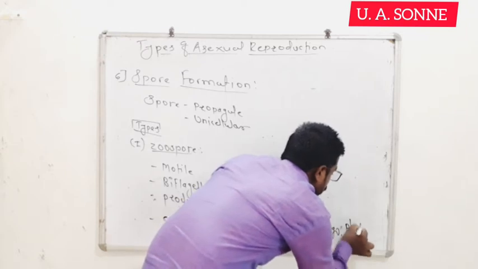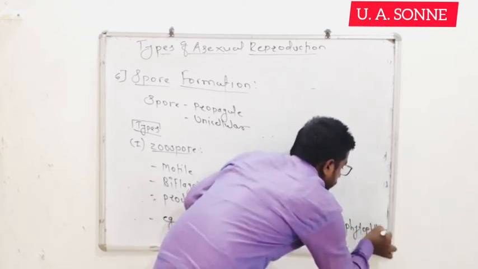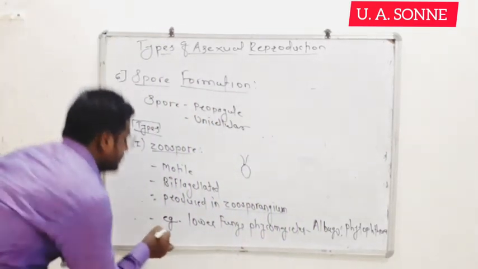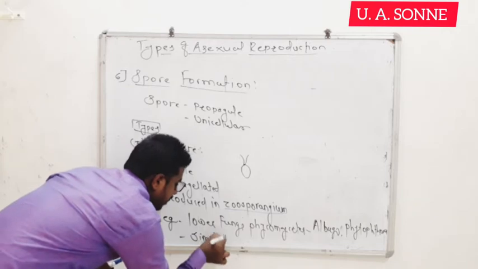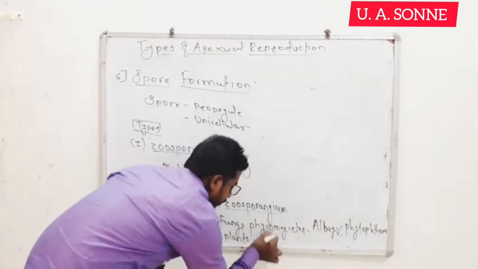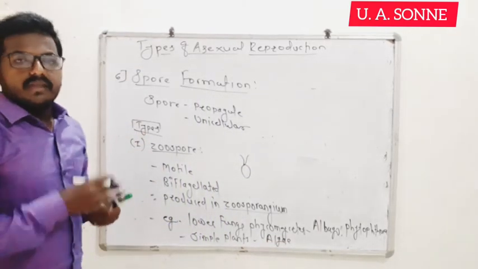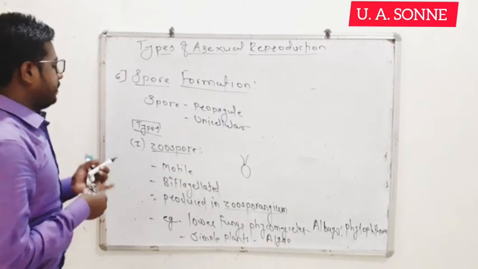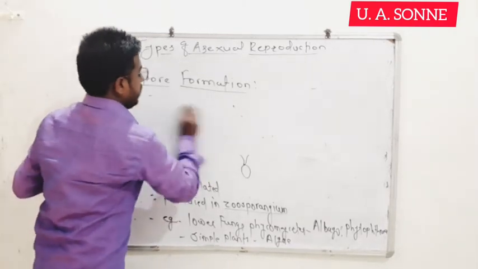Examples are Albugo, Phytophthora. Then simple plants, meaning lower plants like algae, that we call thallophytes. Algae. Zoospores.